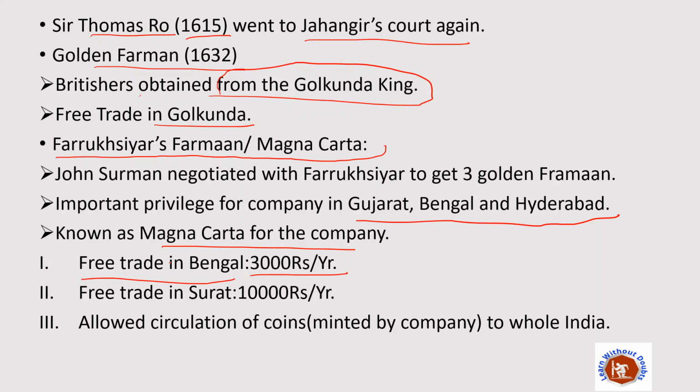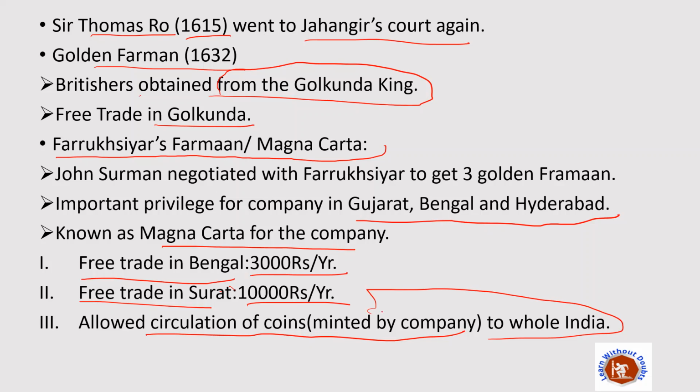Now, free trade in Surat after paying 10,000 rupees per year. So they needed to pay 10,000 rupees per year to Farrukhsiyar at that time, and after that they got free trade in Surat. And the most important thing, or you may say the most foolish thing that Farrukhsiyar did, he allowed the circulation of coins minted by the company throughout India.